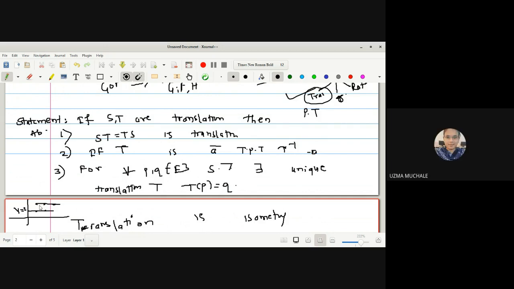No. So we have to prove the uniqueness. That is, there exists a unique translation such that it moves a point P to some other point Q. We have to just prove the uniqueness: that this mapping we have defined moves every point by some specified distance, and it is always unique. The point you have here will move by a specified constant amount to another position, and the images will not be two different ones. So we have to prove simply the uniqueness.